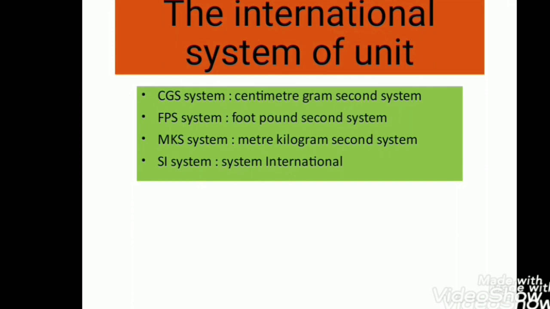Come to the FPS system. In this system, the unit of length is foot, the unit of mass is pound, and the unit of time is second. MKS system. The MKS system and SI system are most similar types of systems. In the MKS system, the unit of length is meter, the unit of mass is kilogram, and the unit of time is second. Last one, the SI system, which is very important for us.